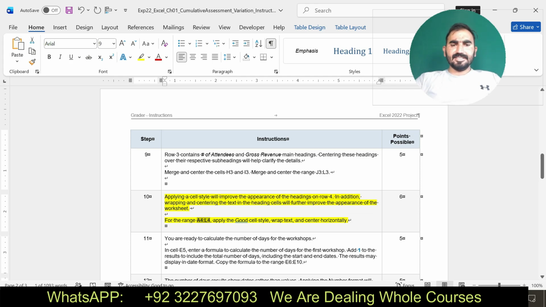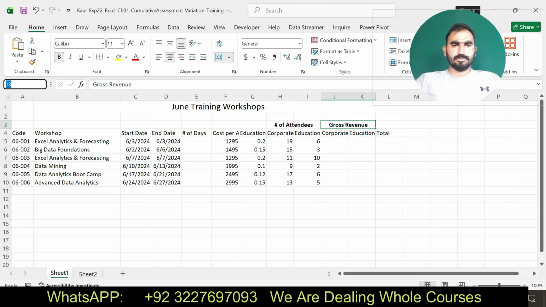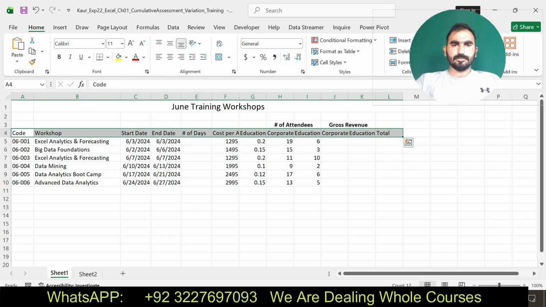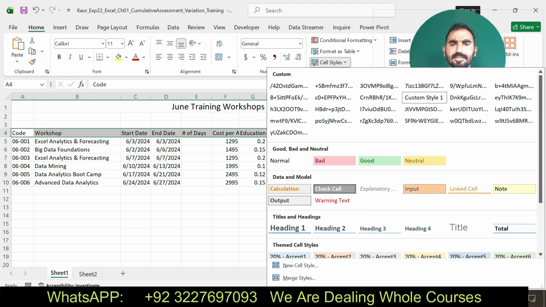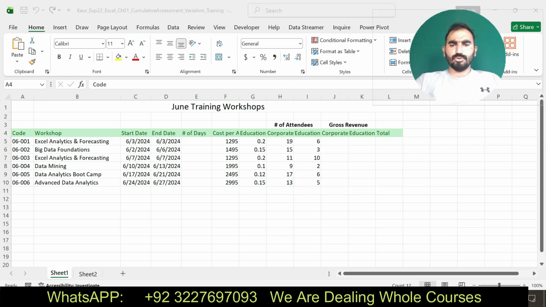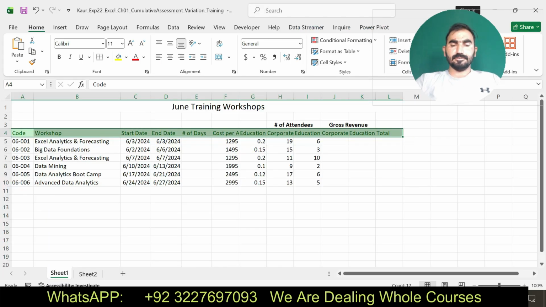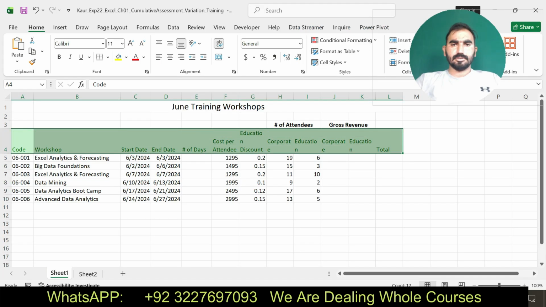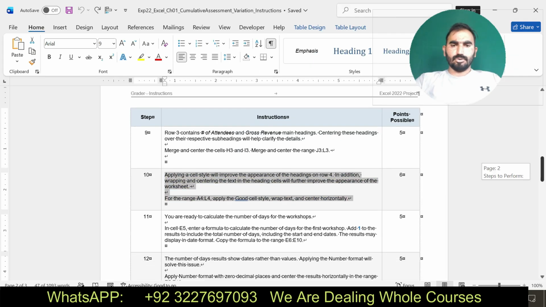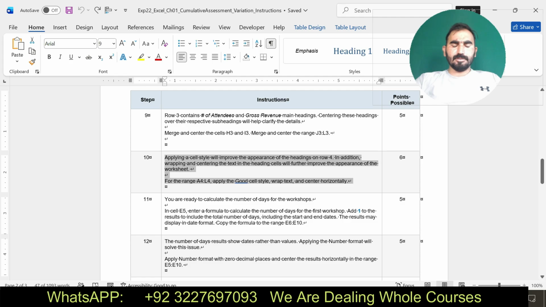Okay, select the ranges A4 to L4 and apply cell style, good cell style. Wrap text and center horizontally. Okay, now I am going to move for my next step.